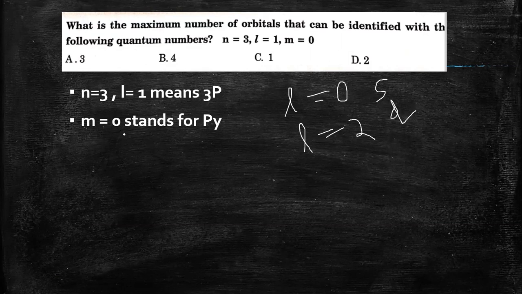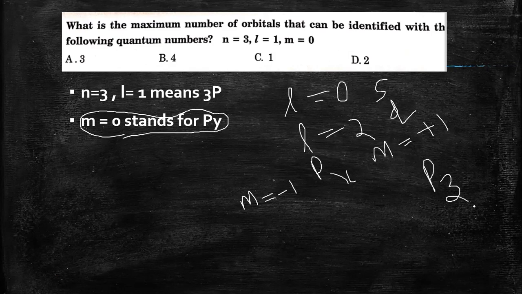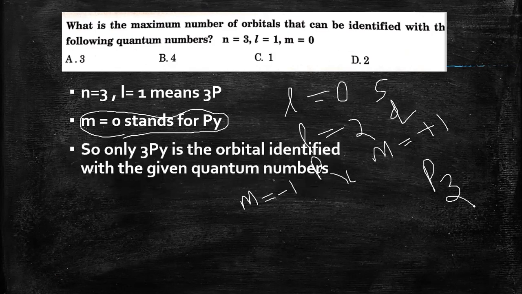Further, we have m equal to 0. So m equal to 0 is for py. If m equal to minus 1, it will be px. If m is equal to plus 1, it can mean pz. So we have py. From the information given, we can identify that only 3py is the orbital identified with the given set of quantum numbers.